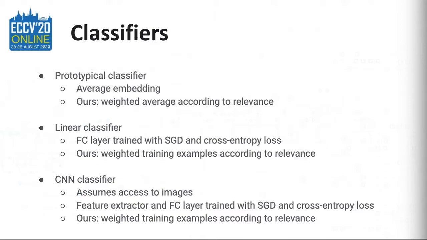We weigh the training loss of each instance based on their relevance weights. Finally, we have the CNN classifier, which is basically fine-tuning the entire network, including the feature extractor. Similarly to the linear classifier, we weigh the training loss of each instance based on their relevance weights.